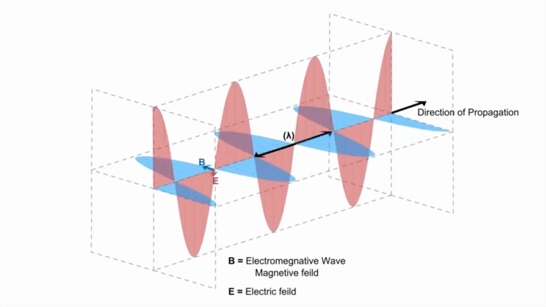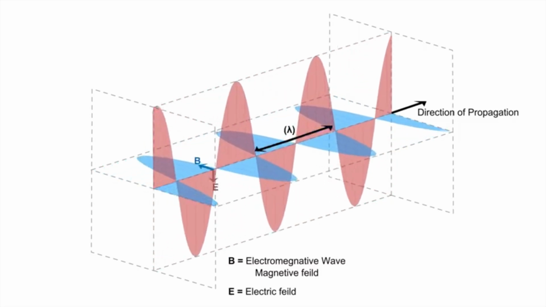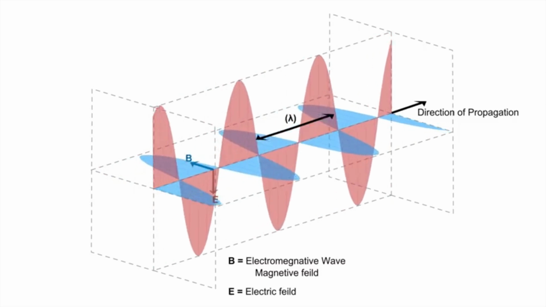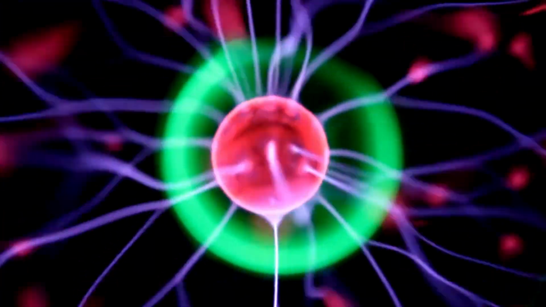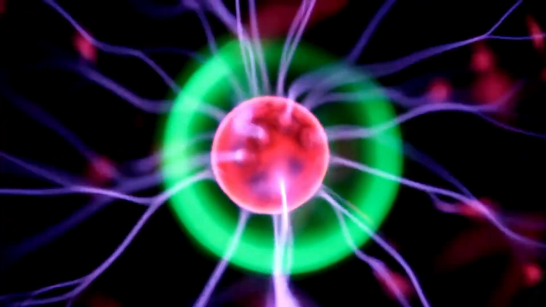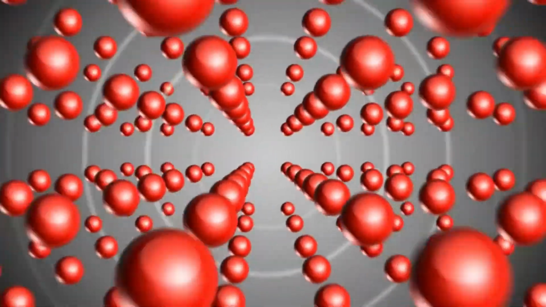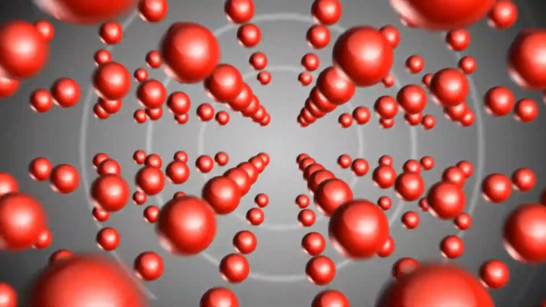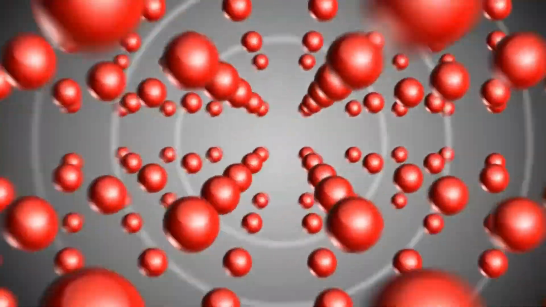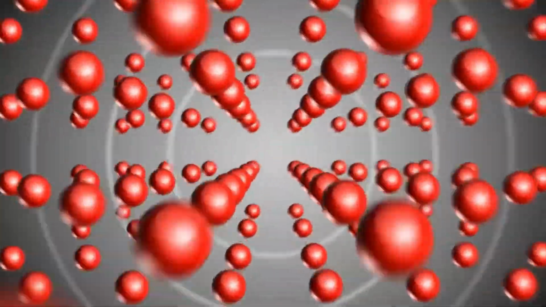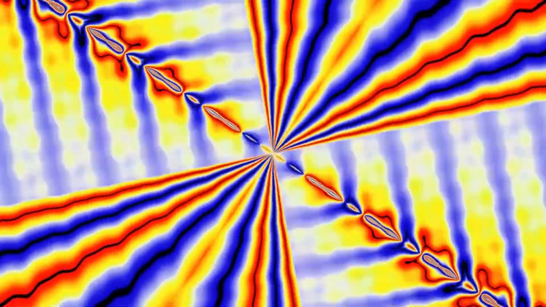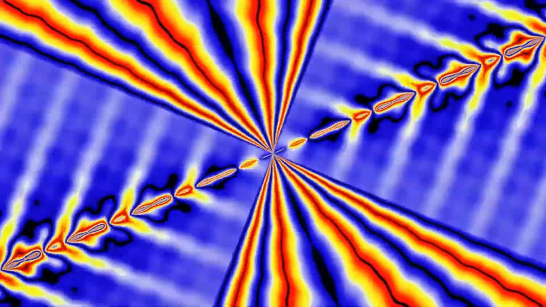Wave-particle duality. One of the most fundamental concepts in quantum physics is wave-particle duality. It says that particles like electrons and photons can behave both like waves and particles. This means they can act as tiny particles in some experiments, but in other conditions, they behave like waves, spreading out over space. The double-slit experiment demonstrates this strange behavior.